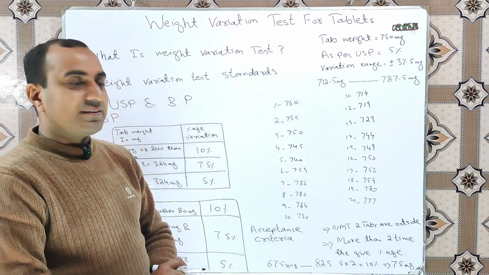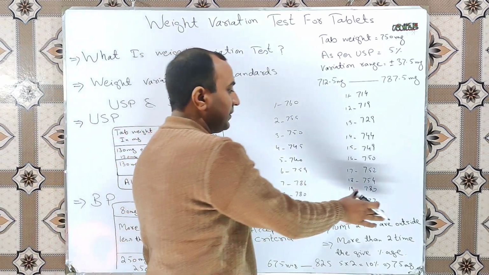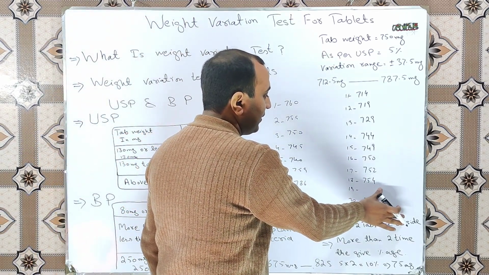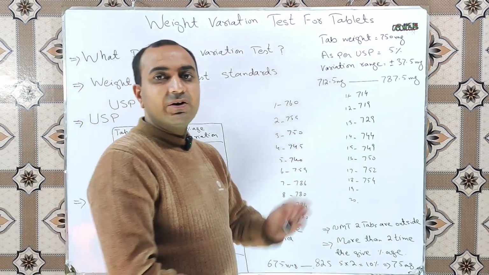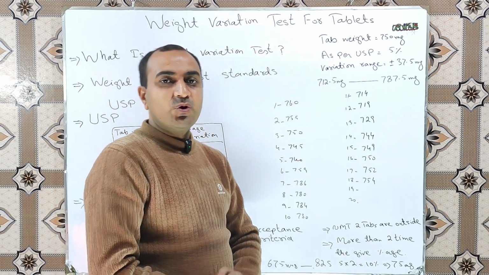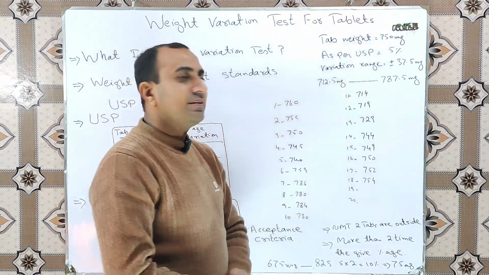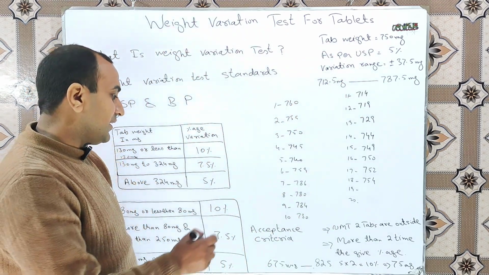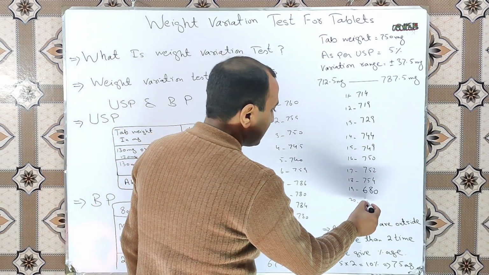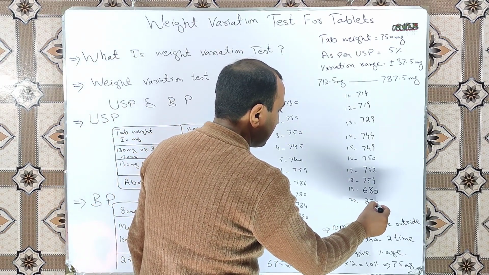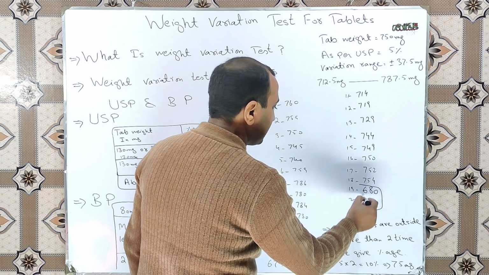Now let us take an example where 2 of our tablets are outside the defined limit. Suppose the weights of these 2 tablets are 680 milligram and 820 milligram.